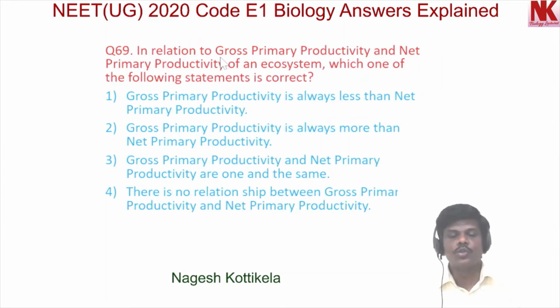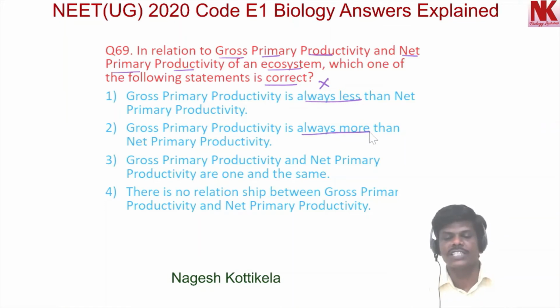In relation to gross primary productivity and net primary productivity of an ecosystem, which one of the following statements is correct? Option 1: gross primary productivity is always less than net primary productivity. This is wrong. Option 2: gross primary productivity is always more than net primary productivity.